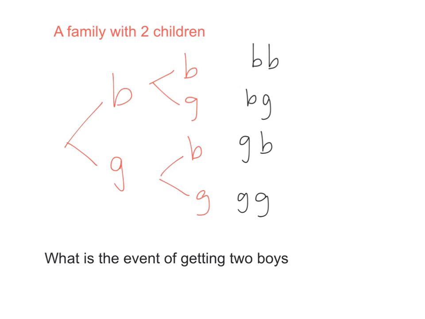Now what is the event of getting 2 boys? These are the outcomes, 4 outcomes. Now we start grouping them. The event of getting 2 boys, of course, is 1 outcome, which is here. So in this case, it's a simple event: boy, boy. Of course, we put it in a set because usually we have a group of outcomes, but in this case the group is just 1. And it's actually a simple event.